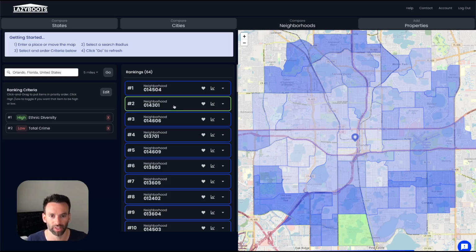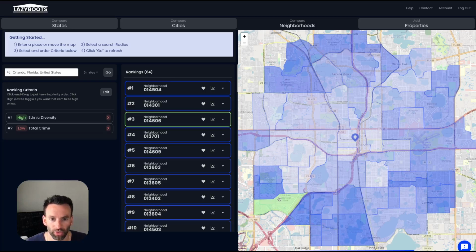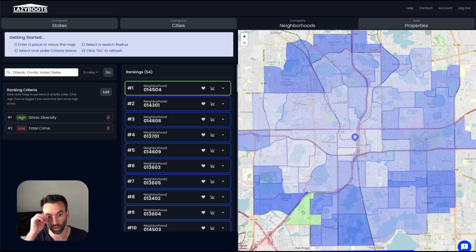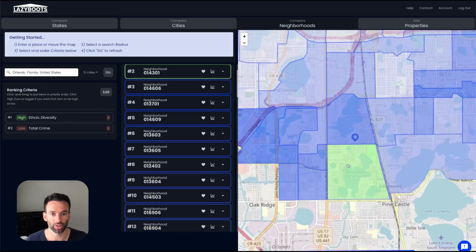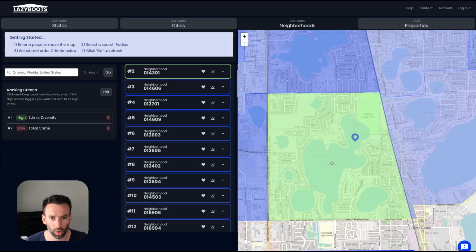Let's see, number 2 is probably a big lake community. That could be fun. I don't like the top one, number 1, because it's so close to the freeway. For me personally, I wouldn't want to be in an area that noisy. So let's just go to this neighborhood here. We're around Lake Jessamine.